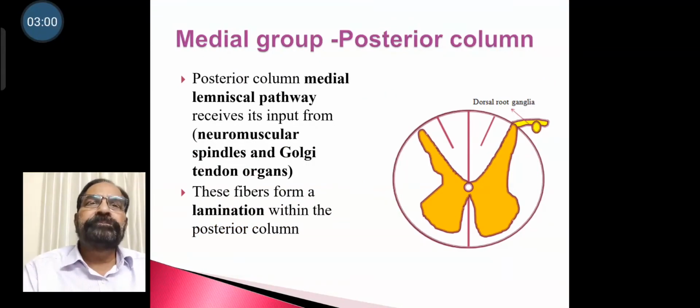Medial group, that is posterior column. Posterior column, medial lemniscal pathway, receives its input from neuromuscular spindles and Golgi tendon organs. These fibers form lamination within the posterior column.